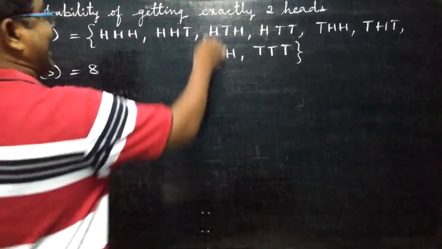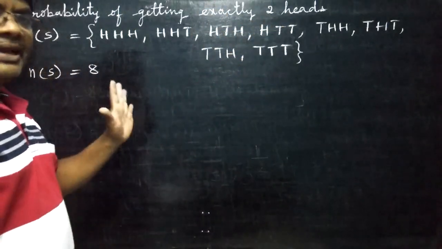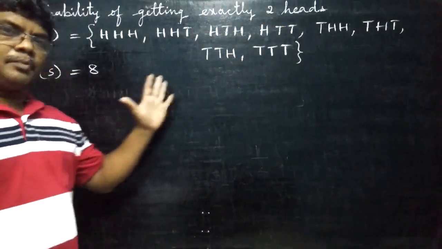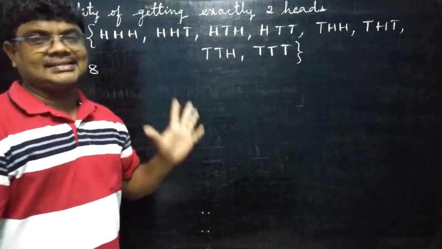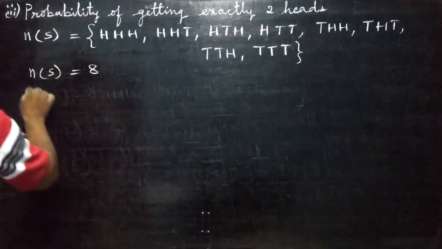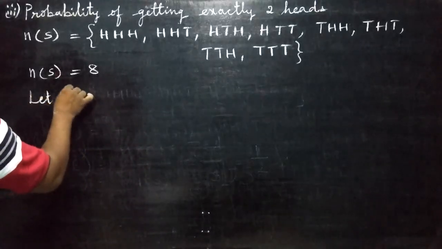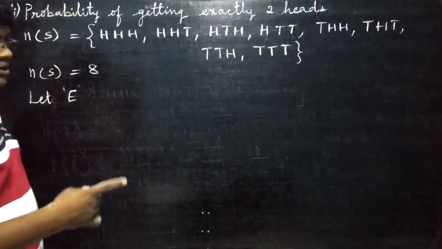Probability of getting exactly 2 heads. Exactly, only exactly. Now we understood the difference between at most, at least and exactly. Be careful regarding the meanings. For every problem you have to write this one. I forgot to write, but you write. I told with mouth, but I did not write.